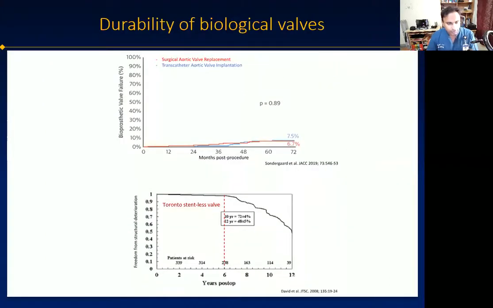So what about durability and structural degeneration? The data for durability are not strong enough because most studies are around for 6 to 8 years only. The rates of structural degeneration seem to be similar for SAVR and TAVI valves at 6 years, being about 7%. We know that pericardial valves start to fail after 7 to 10 years. At 10 years, the freedom from structural degeneration is about 72%, and it drops down to less than 50% at 12 years for surgical valves.